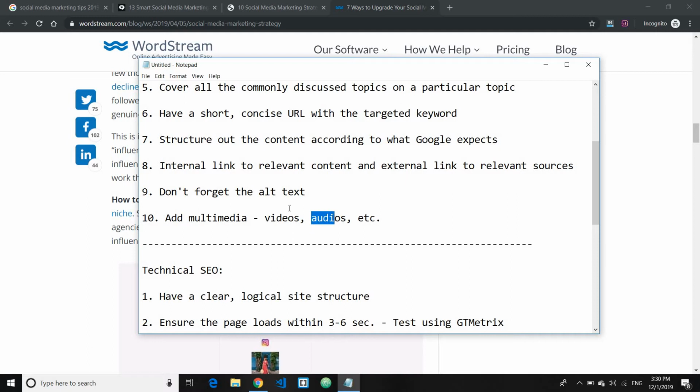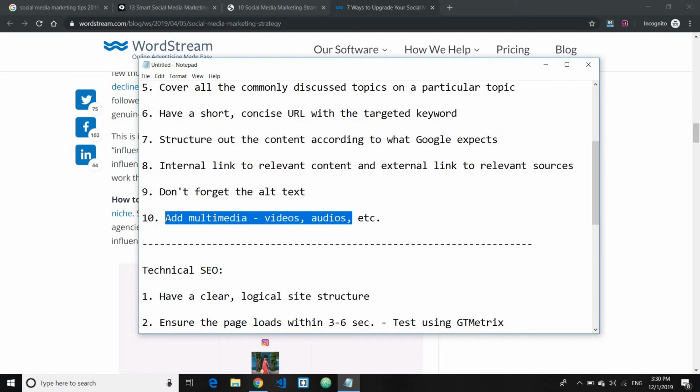There also have been numerous studies which suggest that sites ranking on the first page contain different types of multimedia, especially videos, because if you have videos, then people will stay on your site longer because they have to watch your videos. Thus, it may indirectly help improve your ranking, because time on site, or how long users spend on your website, is also one of the things that Google is looking for. So make sure that you have different multimedia.